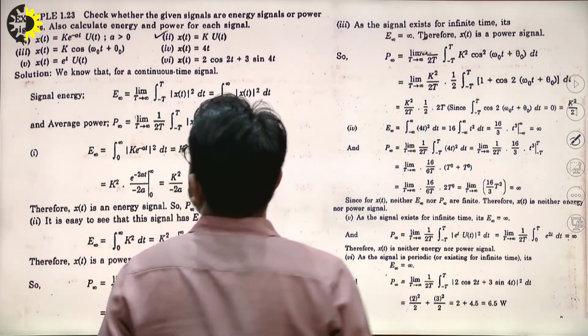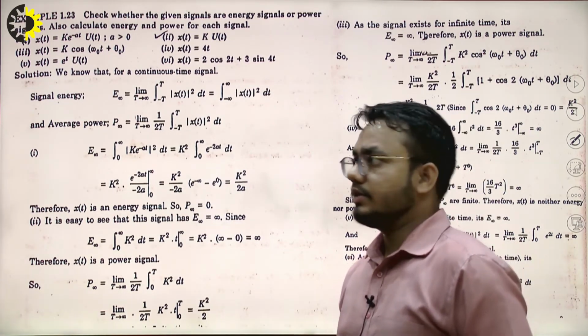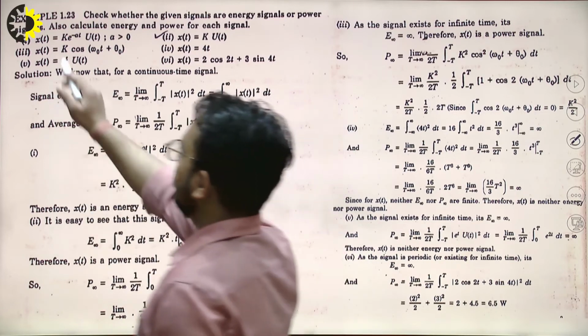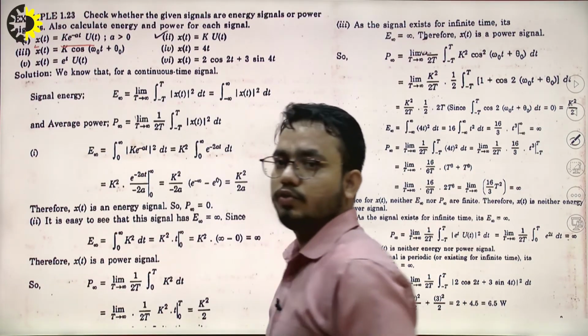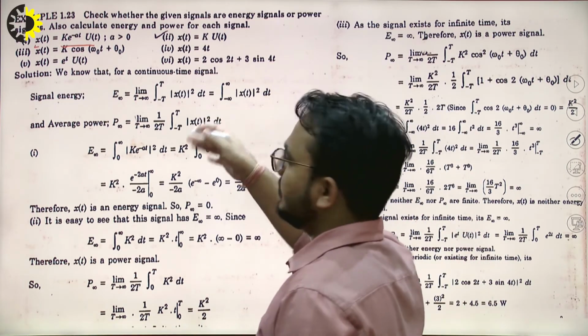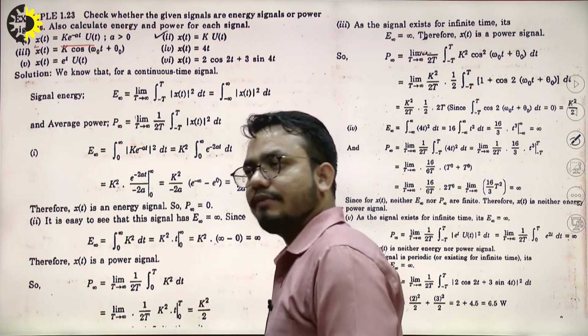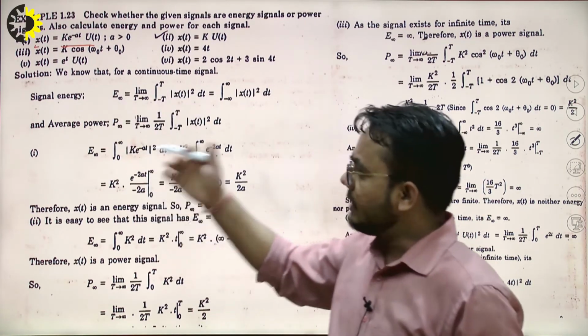Here are some examples through which we can check whether a signal is an energy signal or a power signal. Here, x(t) equals k e to the power minus at u(t). We have to calculate the energy and the power of the signal.